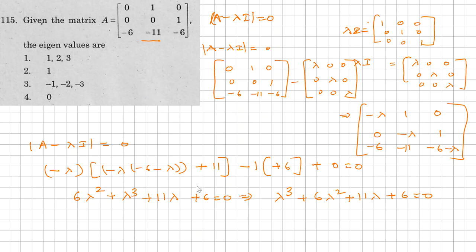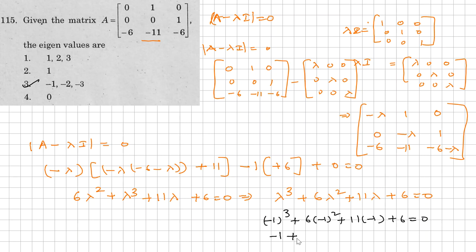So which is going to be suitable for this answer here. I will check any one value. So I'll take one value, minus 1 here. So minus 1 whole cube plus 6 into minus 1 whole square plus 11 into minus 1 plus 6 is equal to 0. So checking any one value is sufficient.